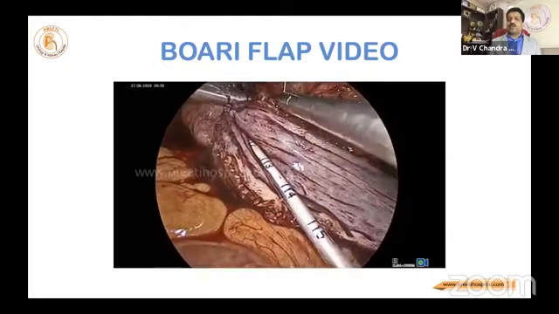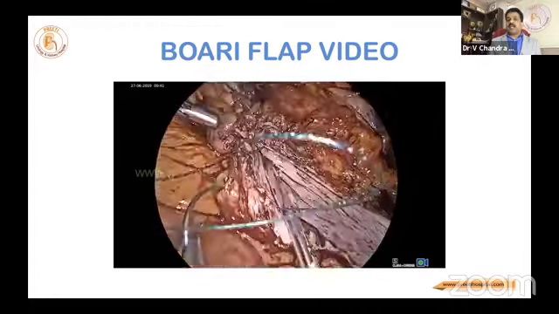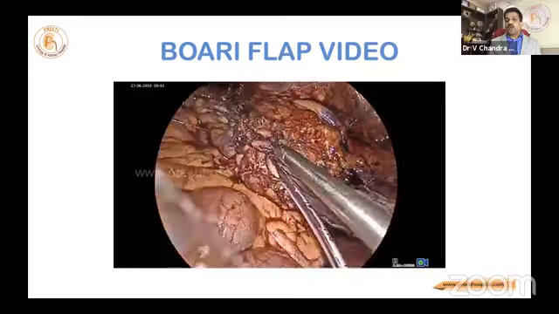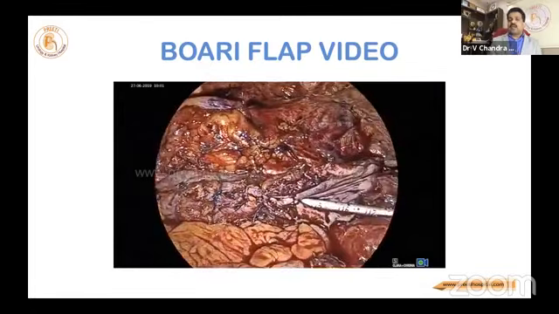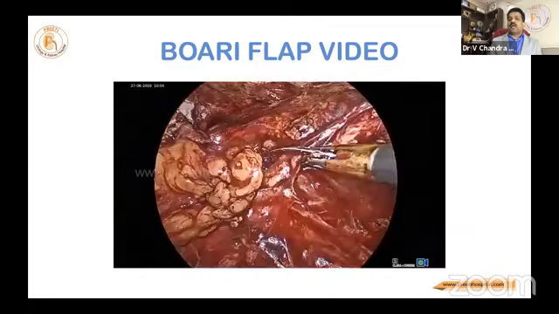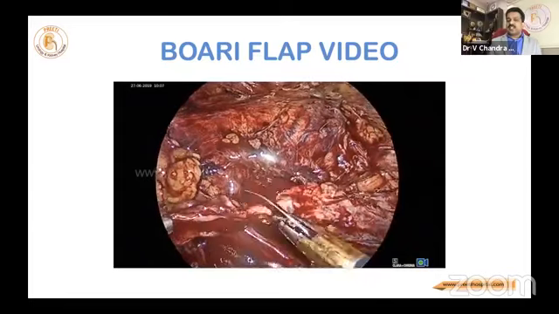So edge to edge, mucosa and the detrusor muscle have to be taken. Interrupted, it will take time. That's why VLOC 20 is a very good stitch. Bladder is a vascular structure. In the last part, when doing the anastomosis, only then am I opening the pelvis, to avoid spillage of the contaminated urine. This is the strictured part.